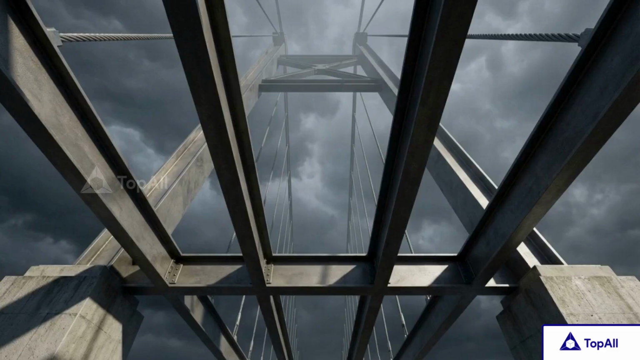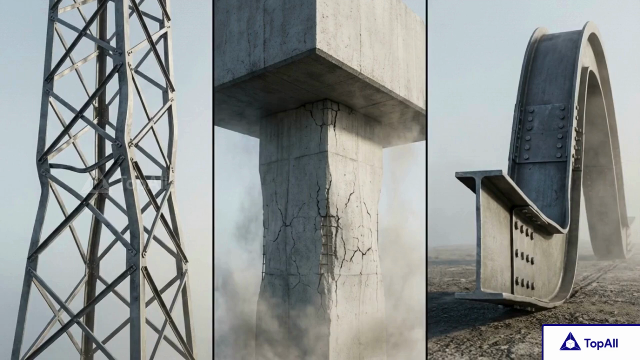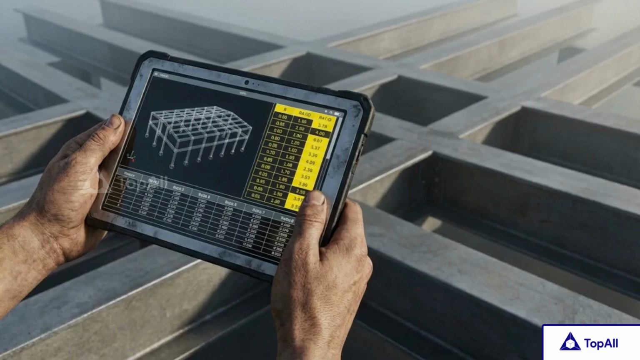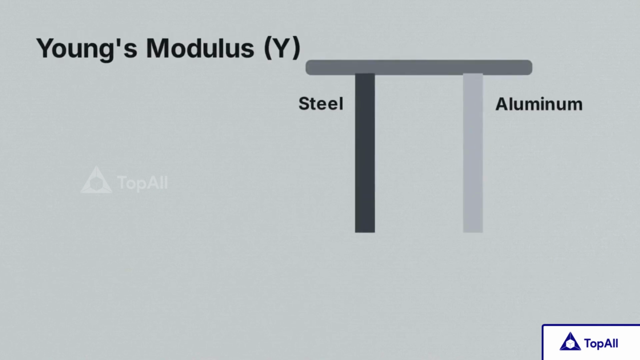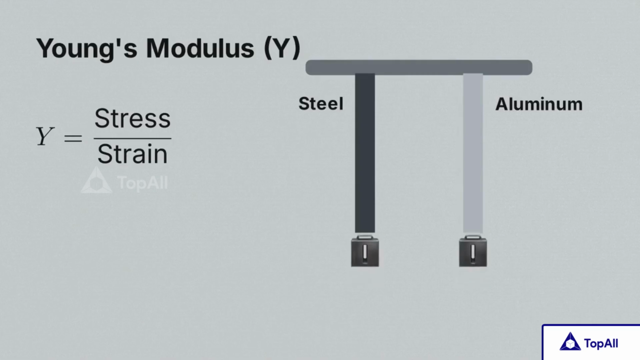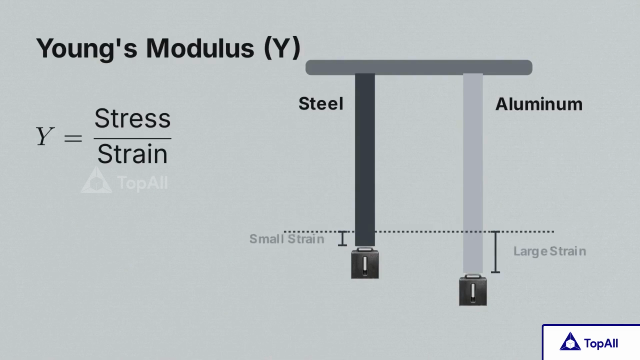In the real world, materials face forces from every direction. Wind twists them, gravity crushes them, and shifting loads pull them sideways. To account for these different pressures, engineers use specialized ratios called elastic moduli. Young's modulus measures resistance to lengthwise stretching, the ratio of tensile stress to longitudinal strain. Steel's exceptionally high Young's modulus requires massive force to produce a tiny change in length compared to aluminum, explaining its